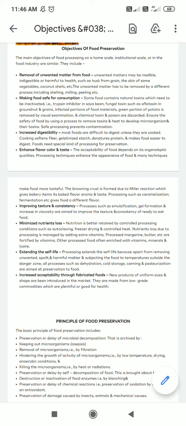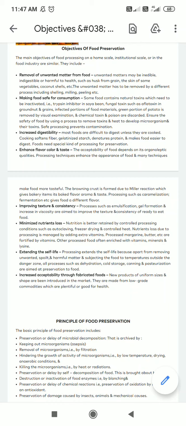Now I'll give you a good example of this. Milk, right? So milk, once the processing of milk is done, we can as such drink the milk because it has already been pasteurized, right? It has been heated to such an extent that all the microorganisms have been killed, and also it is safe to consume.